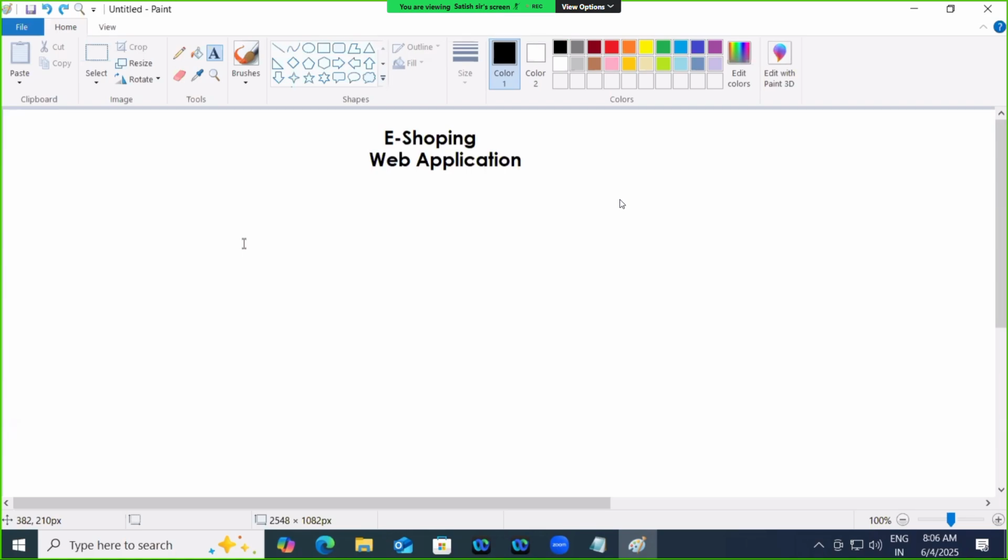For every Django project, Django provides one interface. What is that interface or application? It is admin. By using that admin interface, you can manage the data of the web application. You can create users. For example, if you take a supermarket, some Reliance Mart or some supermarket will be there, right?